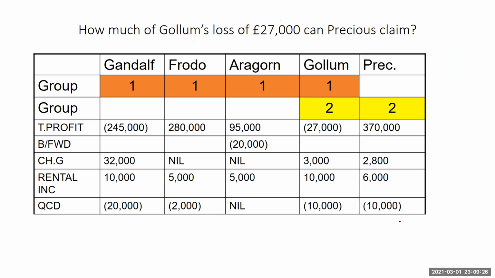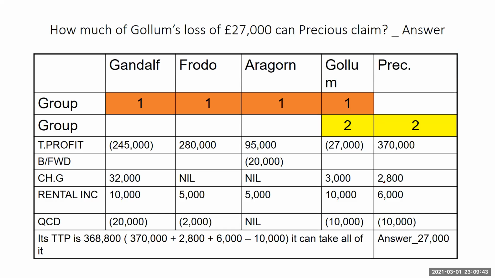Now, how much of Golom's 27,000 can Precious claim? Precious is making a trading profit, other income, and then QCDs subtract of 10,000. If we do a simple calculation, or when we redraft the statement, we realize that the total taxable profit of Precious is the 370 plus the other income less the charitable donations, and it gives us an answer of 368,800.